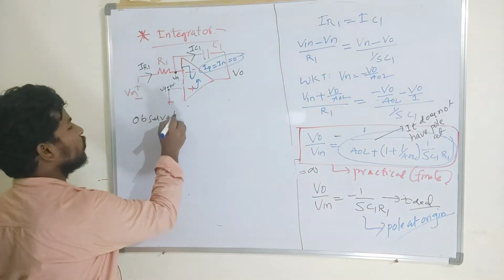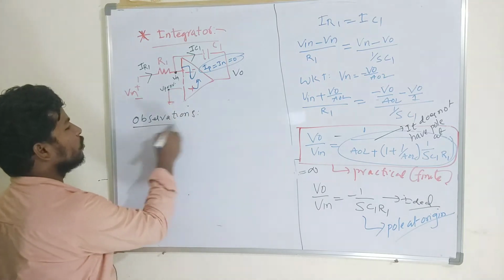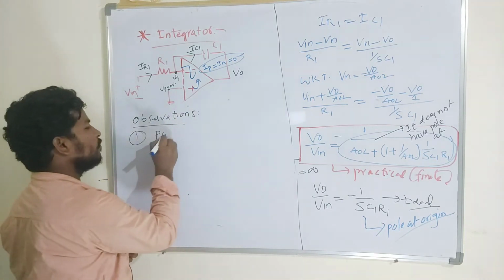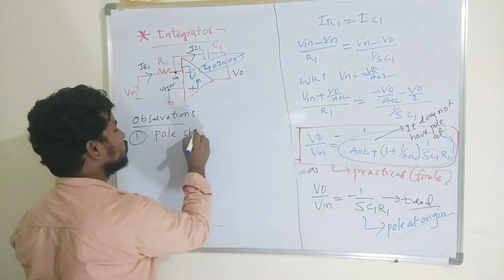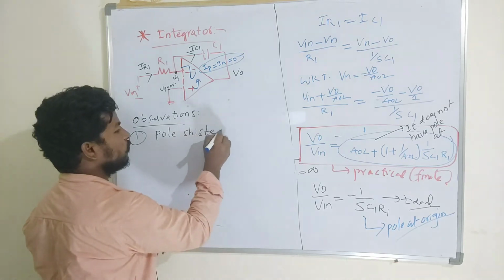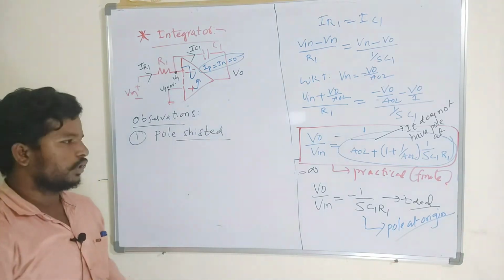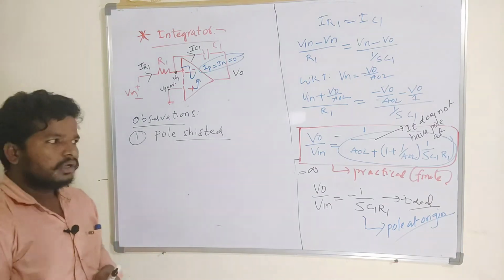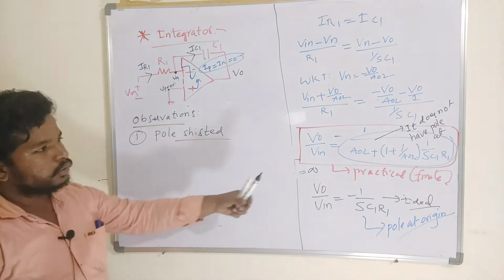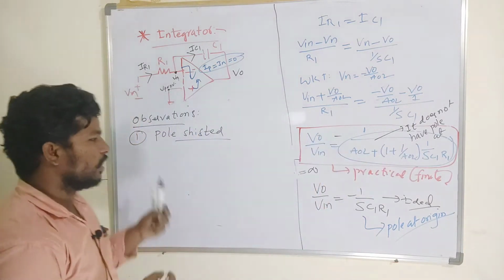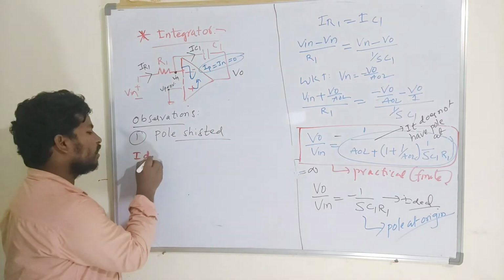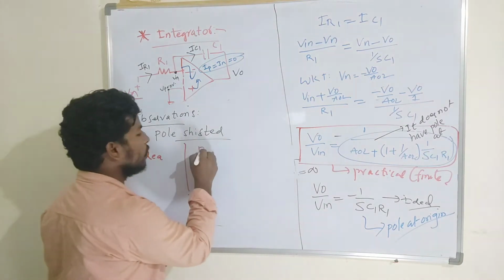We have to make some observation. The first observation is there is a pole shifting. So the pole is shifted to some location. I also want to observe the gain of this operational amplifier, taking the ideal case versus the practical case.